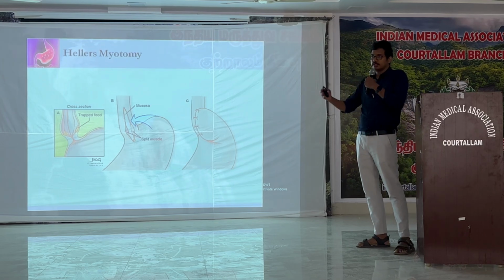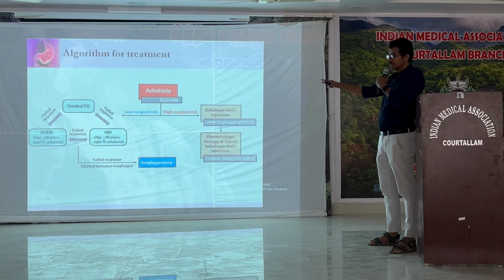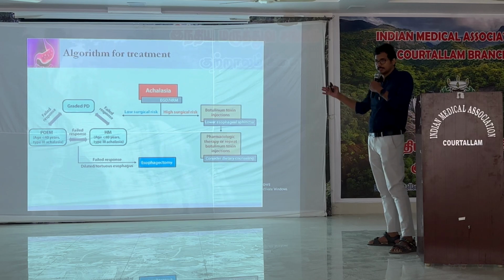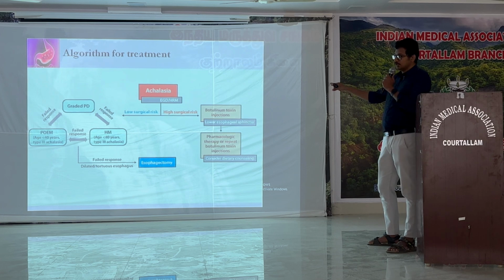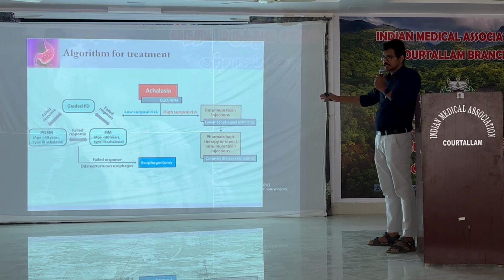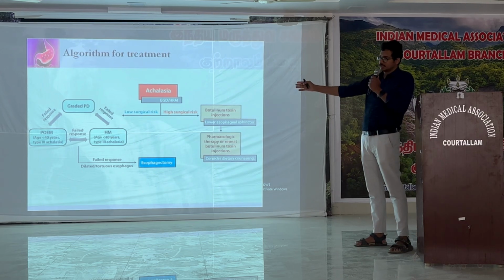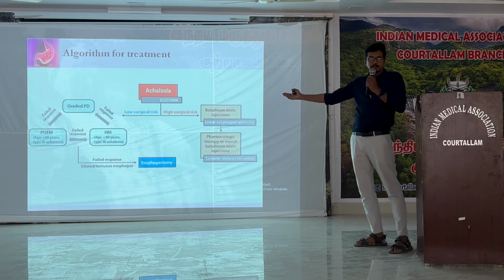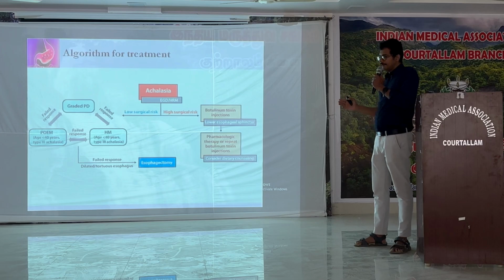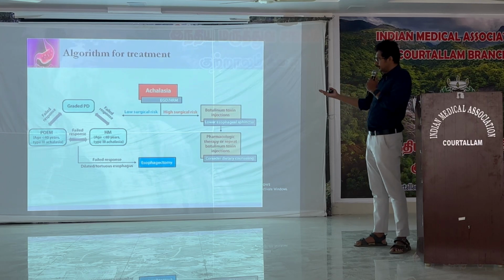So this is the guideline. Whenever you see an achalasia patient, we have to term the patient as low or high surgical risk based upon comorbidity, age and so on. Those who are high surgical risk won't tolerate surgery. These patients we can offer injections like Botox, or medical management. Those who are surgical patients, among these three, we can offer LS myotomy, POEM, or graded pneumatic balloon dilatation based upon availability. But whenever we see a case of type 2 achalasia with a good prognosis, laparoscopic myotomy weighs in more than pneumatic balloon dilatation.